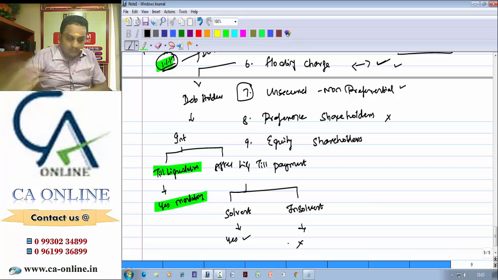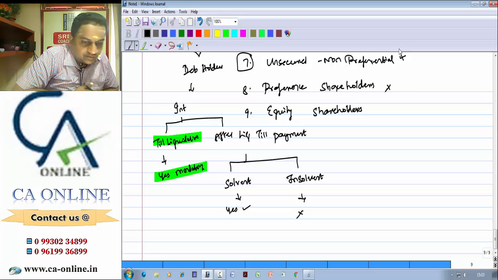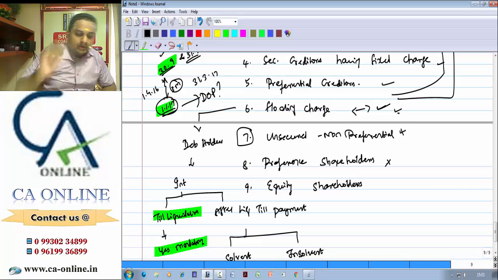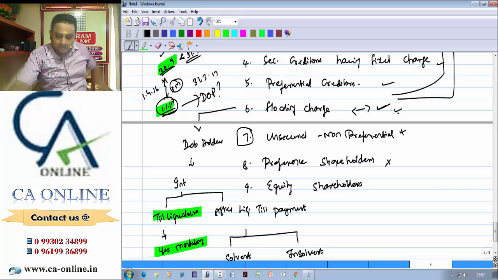But when the company is insolvent, that is, when we are not at all able to satisfy the outsiders, that is, unsecured non-preferential creditors, then no interest after liquidation. Till liquidation it has to be paid. After liquidation, no interest to be paid.